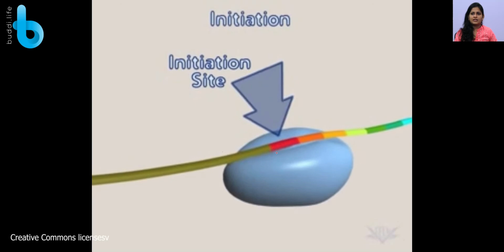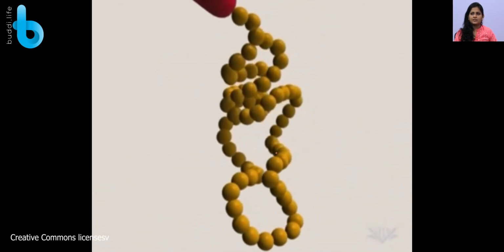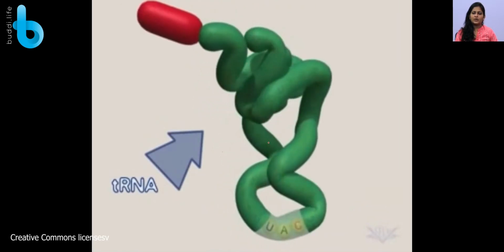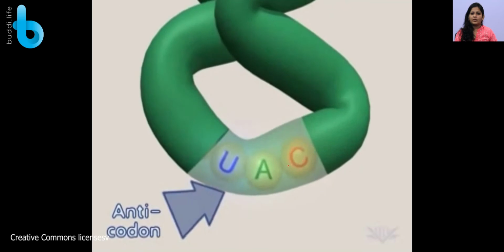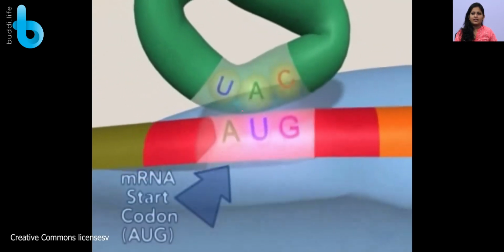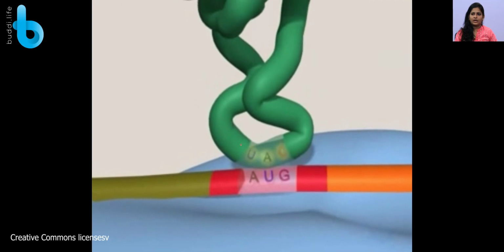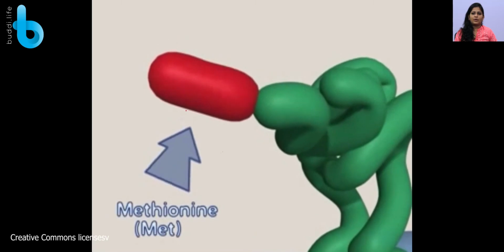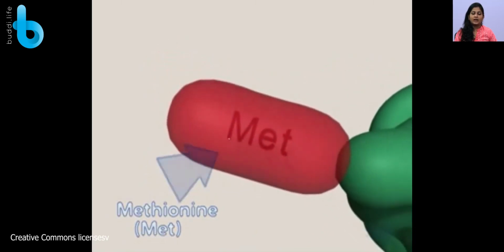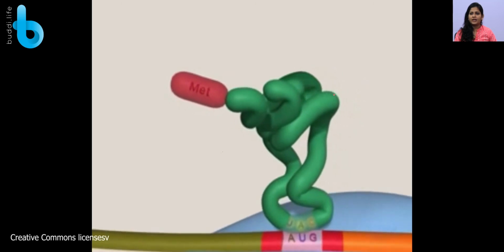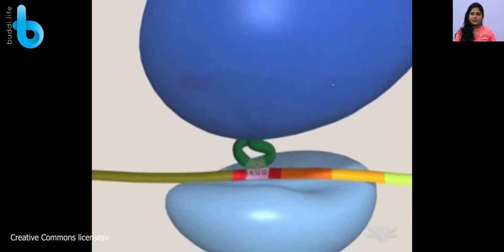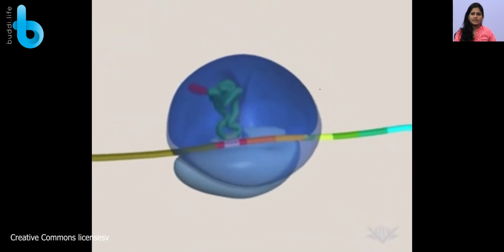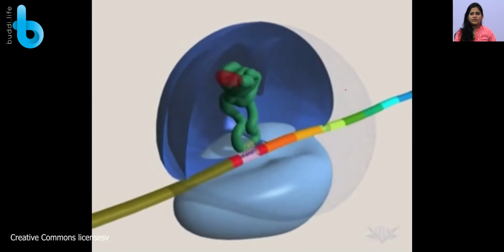So now the initiation site is here. We know that some sequences are present which are used to recognize it. Now this tRNA molecule carrying an amino acid is going to come and bind here, and what is going to happen? It is carrying an anticodon which will be complementary to that particular mRNA codon. And now the process of translation is going to start, and before that, who is going to come and bind? It is the larger subunit that is going to come and bind to that molecule. So now our initiation complex is ready and the translation will proceed.